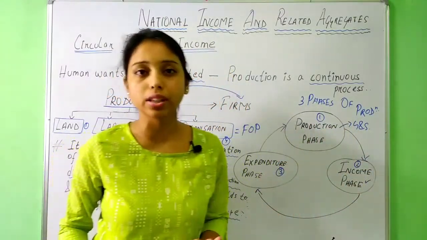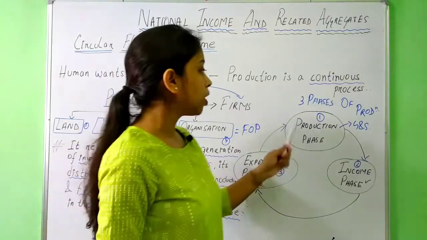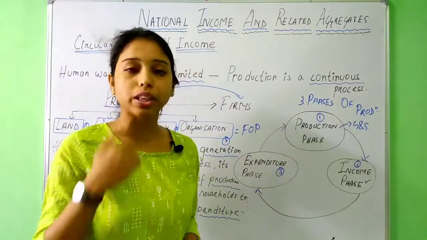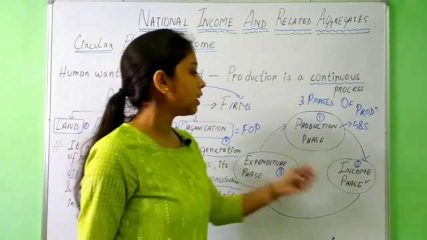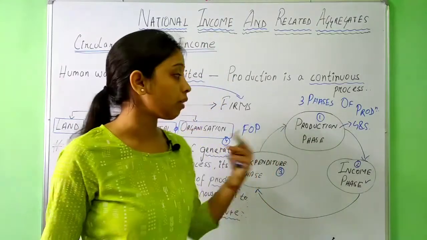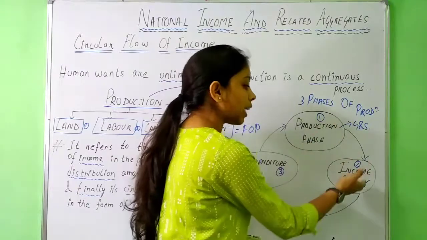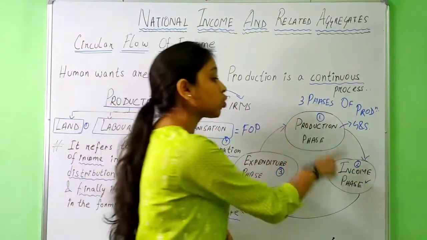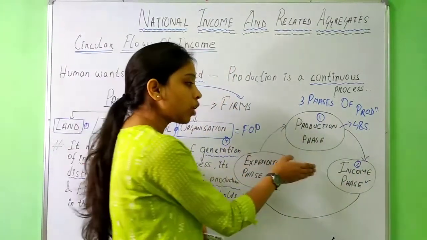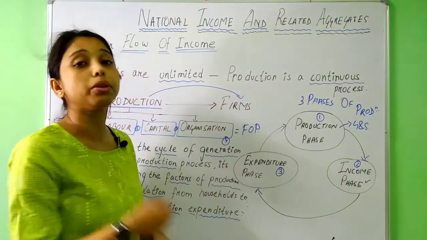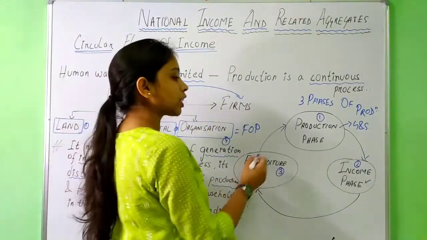So there are three phases of circular flow of income. First we have the production phase, when the people will be working for someone. Next we will have the income phase. What does the income phase imply? That after working for someone, the next expectation that you will get is to get your income. And after you have got your income, your next phase will be to spend your money. So here comes the expenditure phase.